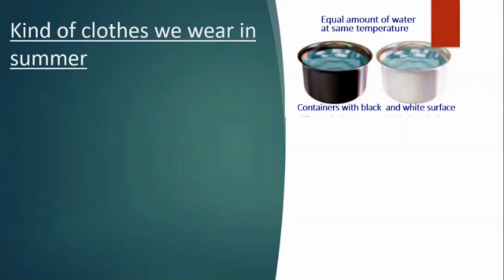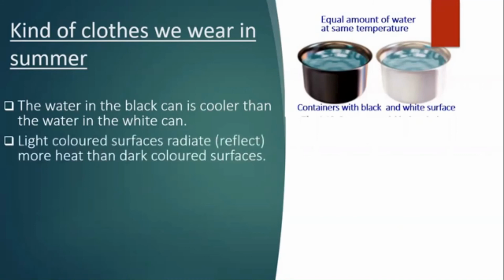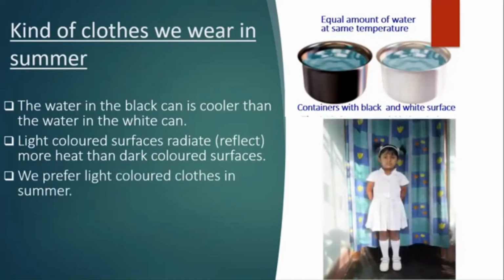Does the temperature of water in both the cans fall by the same amount? No. The water in the black can is cooler than in the white can. So, we conclude that light colored surfaces radiate or reflect more heat than the dark colored surfaces. Therefore, we prefer light colored clothes in summer.